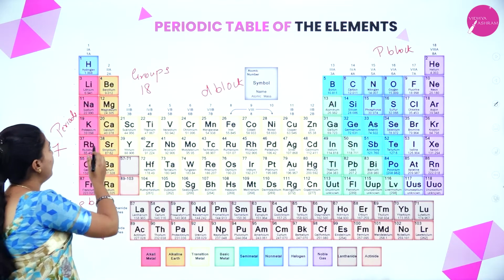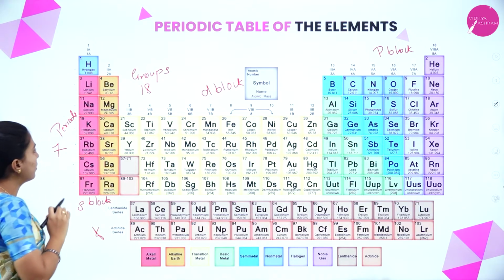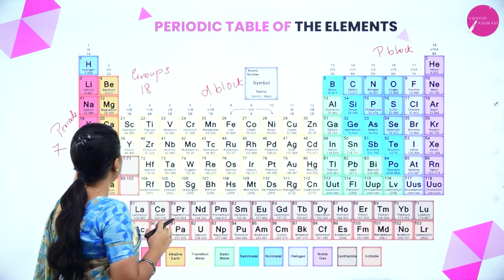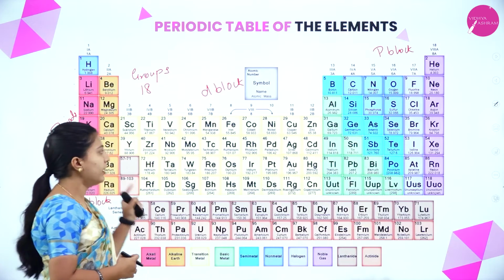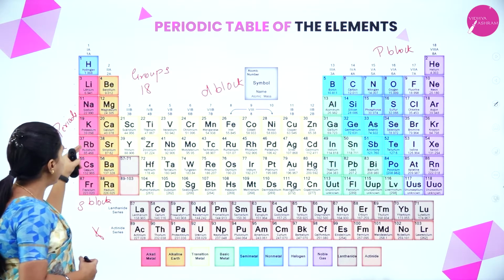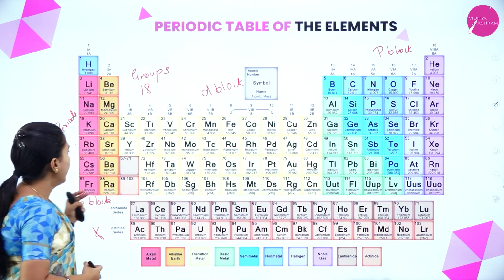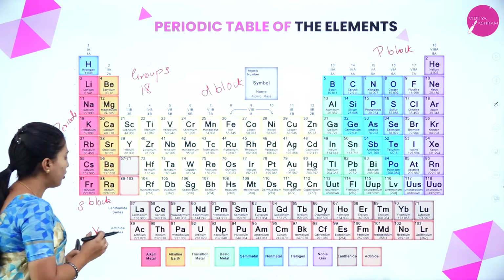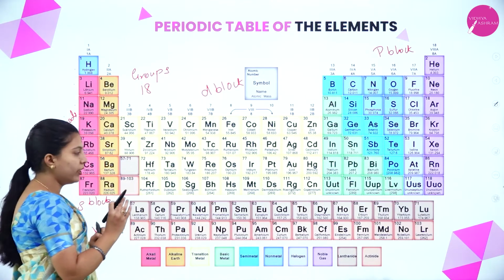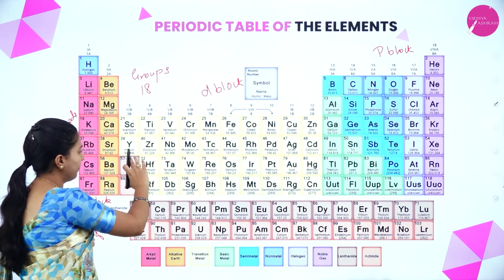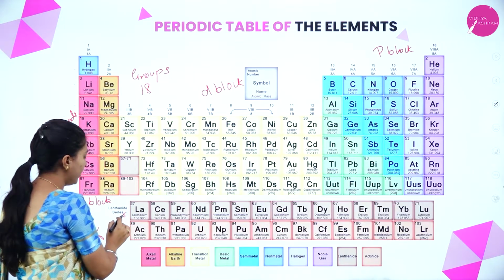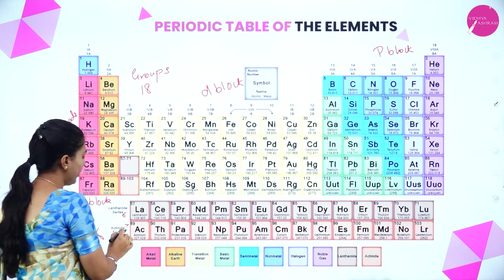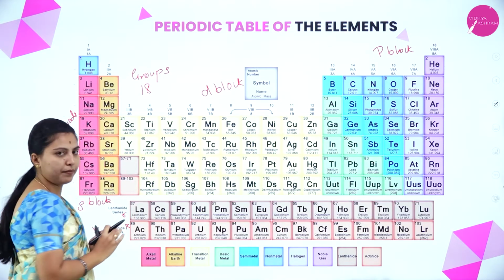Next, the fourth period is a middle-range period. We can observe the lengthiness of the period here. The fifth is the same. The sixth and seventh periods are the longest periods. Why? Because the F block is taken from here: the sixth period's F block is taken from here, and the seventh period's from here.